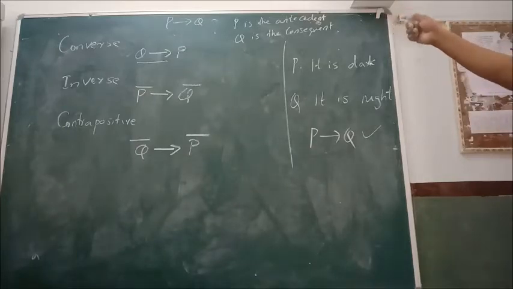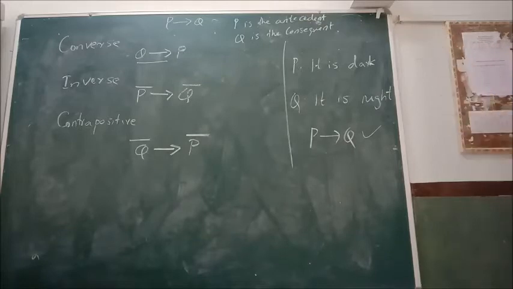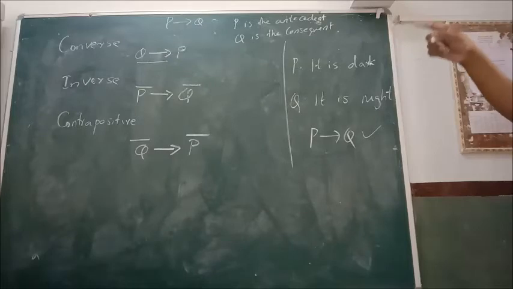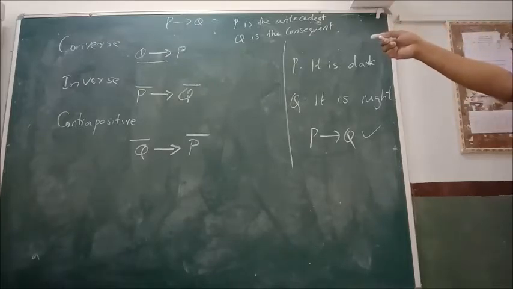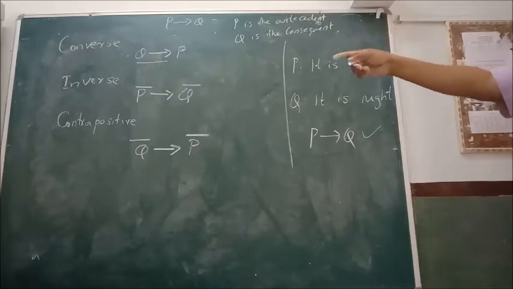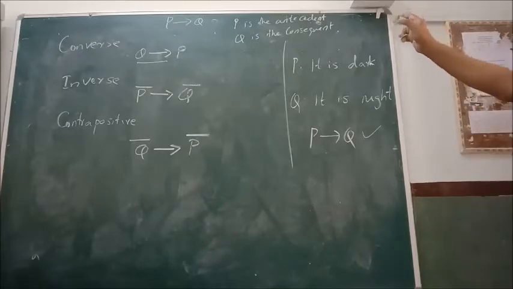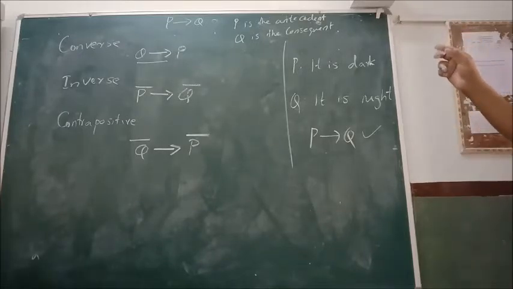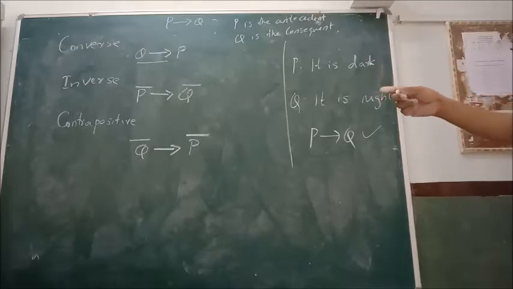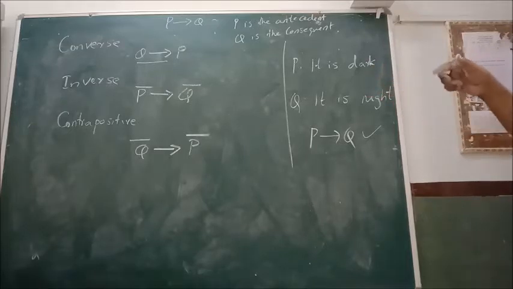When you find the converse, you interchange the antecedent and consequent. That is, P implies Q becomes Q implies P. In inverse, you find the negation of the antecedent and consequent. And in contrapositive, you interchange antecedent and consequent, then find its inverse.